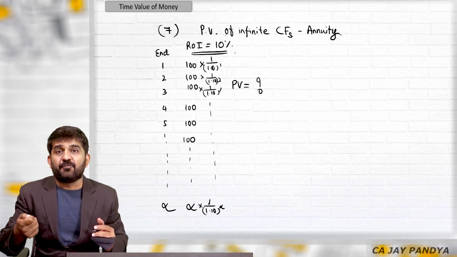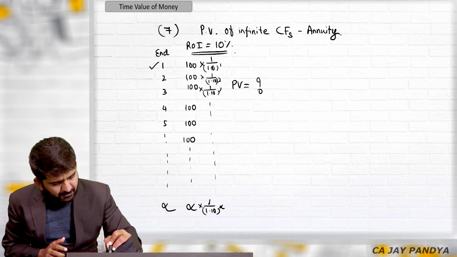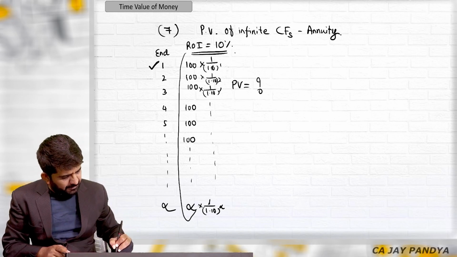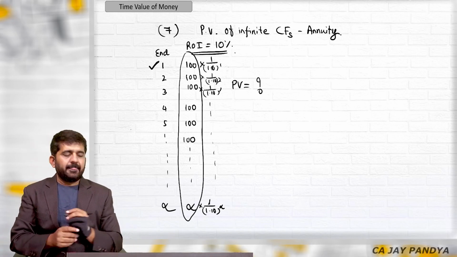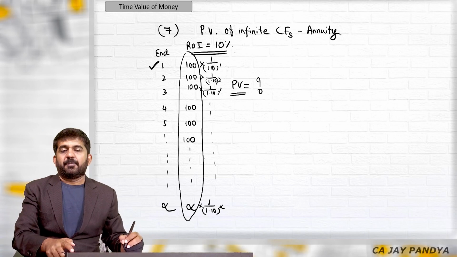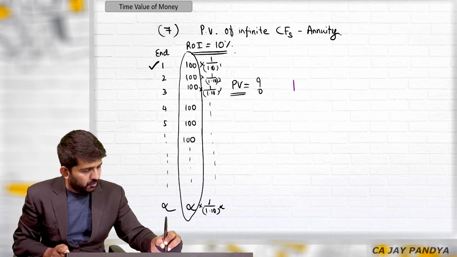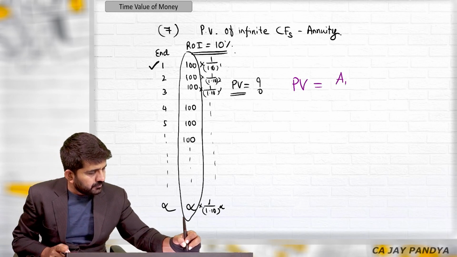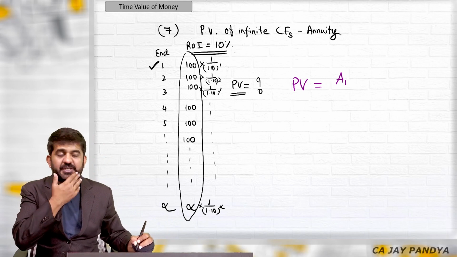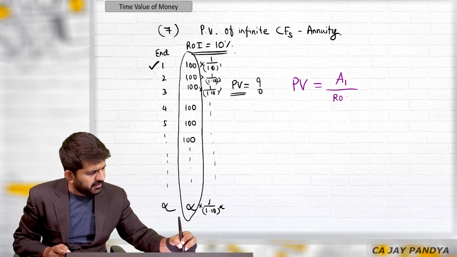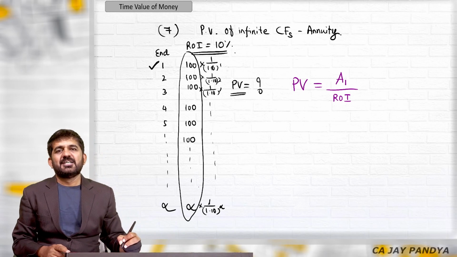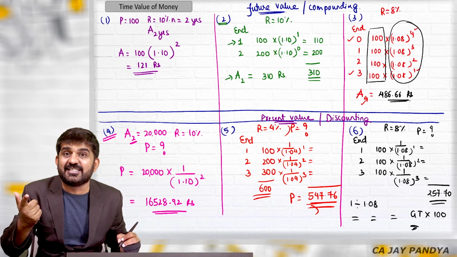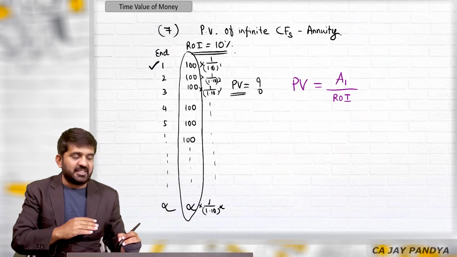Here I give you a formula. If the amount is starting with first year, if the amount is annuity, if you want to find out present value, how it can be found out? Present value is equal to amount of first year divided by rate of interest. By seeing the formula, it seems it is easier than calculating the 6 questions. Yes, it is easier. It feels difficult, but it is easier.